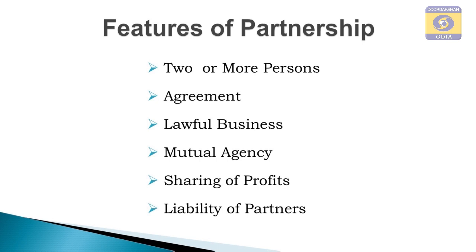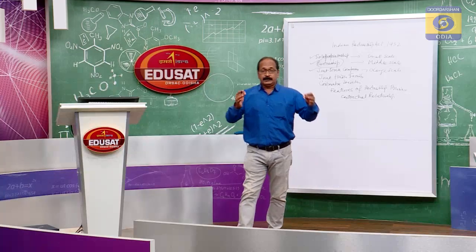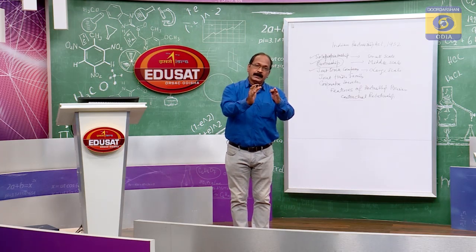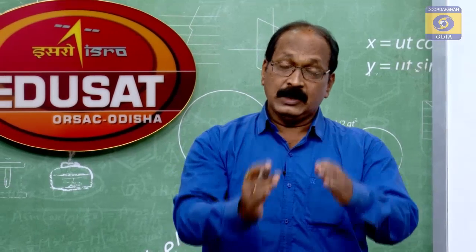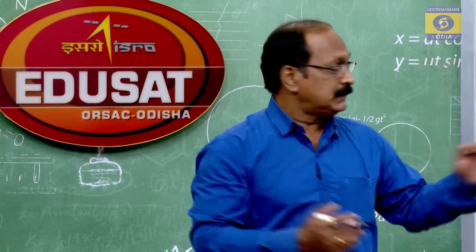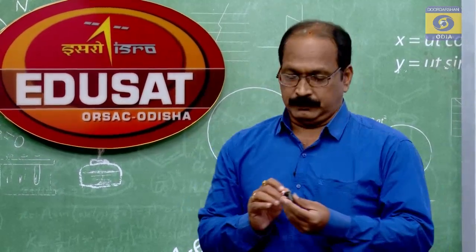But in case of partnership, there is a contractual relationship. Contractual relationship, very important. Okay? So, what is contractual? Because of this organization, an agreement is to be made. That agreement becomes viable because of this contractual relationship.